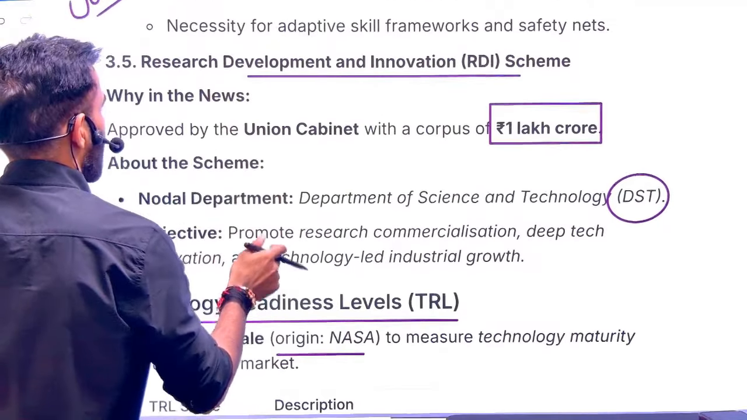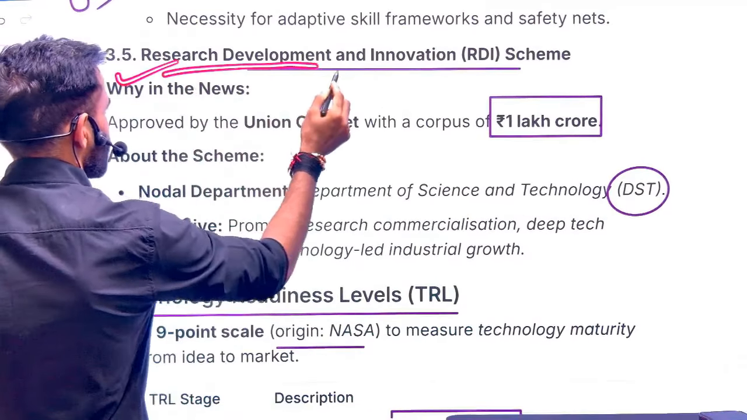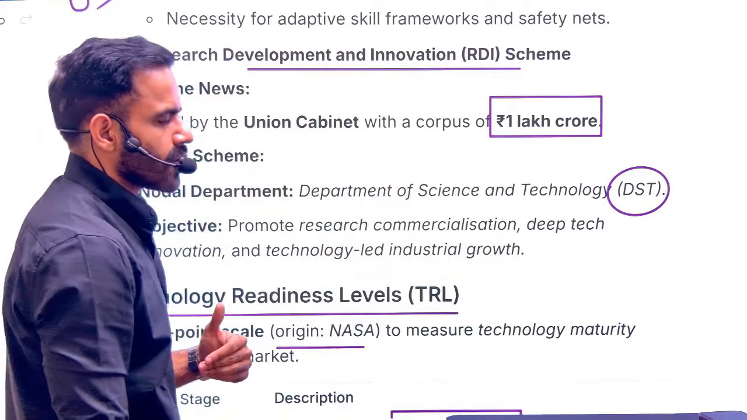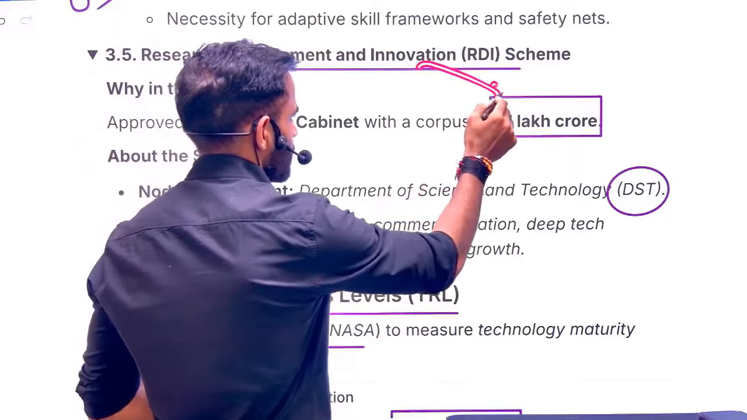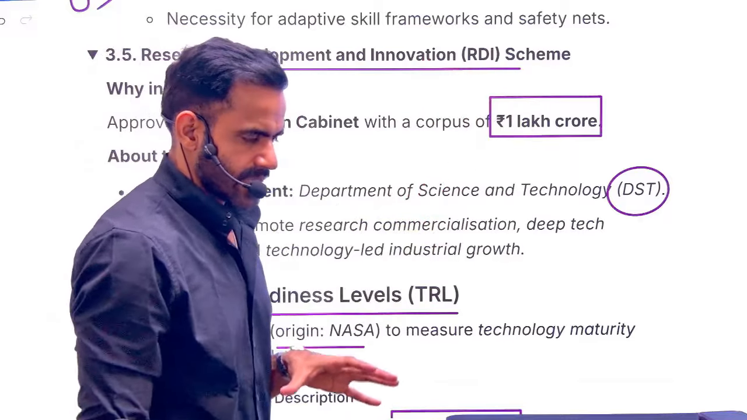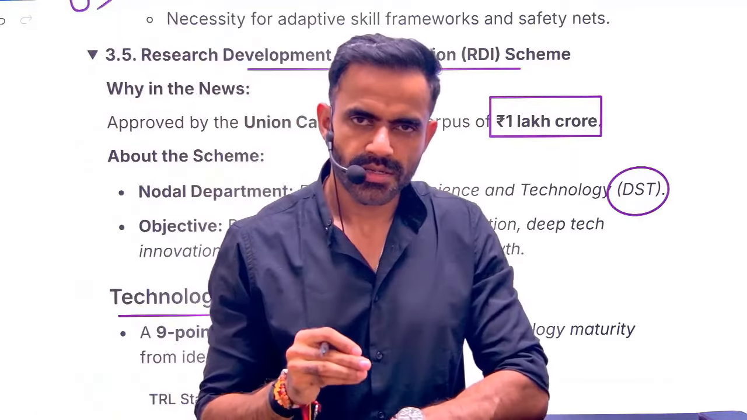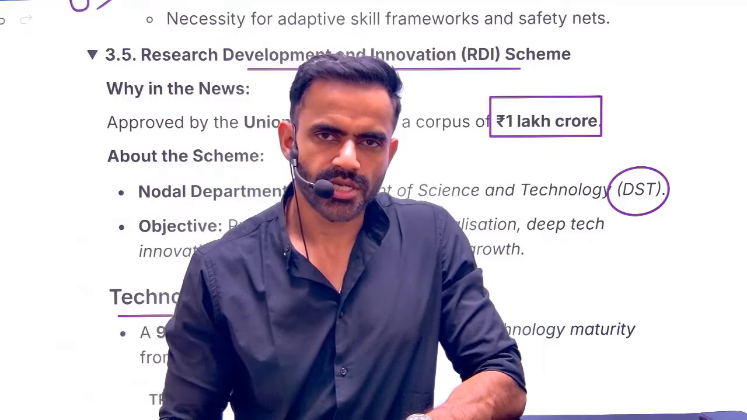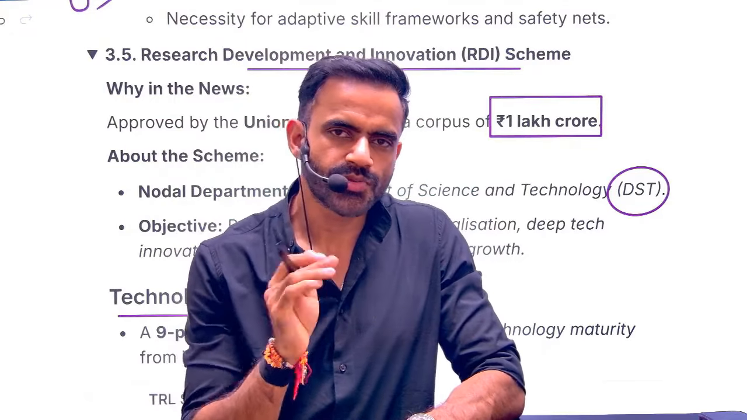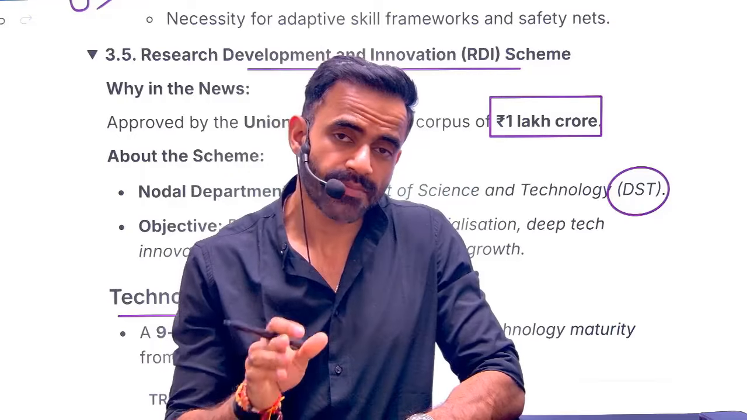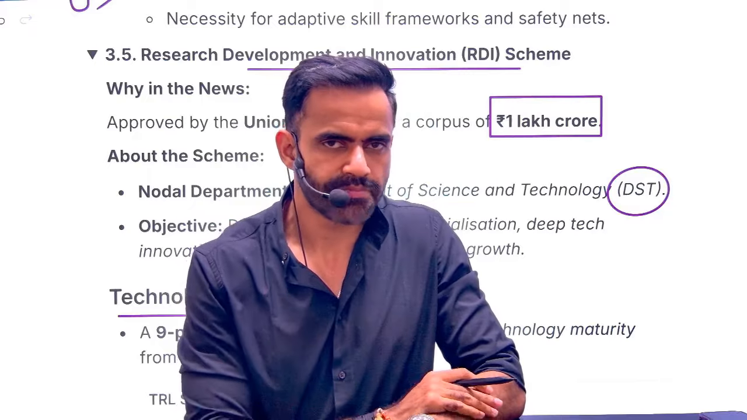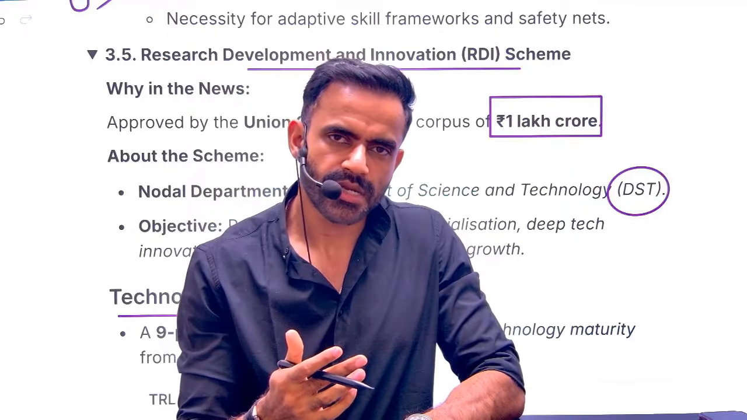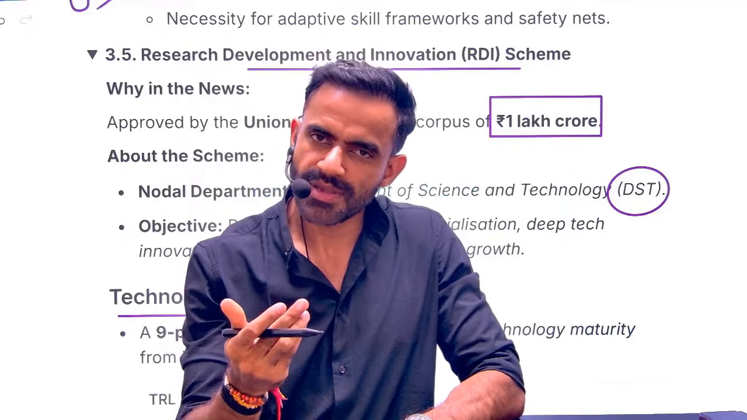Next is related to the RDI scheme. What is RDI? Research, Development and Innovation. So to improve our business environment, the government has set up this scheme with a corpus of 1 lakh crore. Understand, our investment into research is quite low. It is 0.6% of GDP. Out of that, the majority is coming from the public sector, that is, from the government. In other countries, it is coming from the private sector.